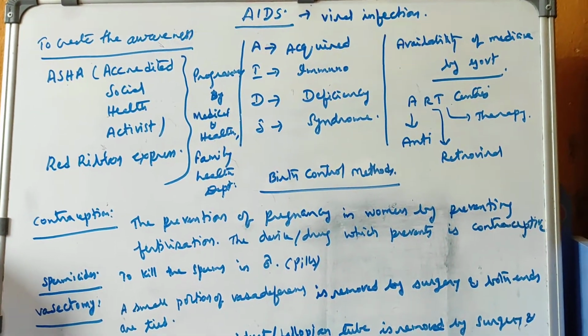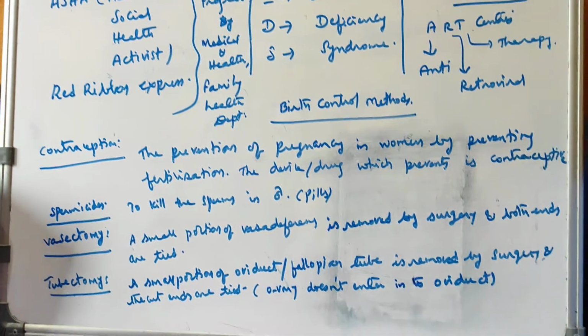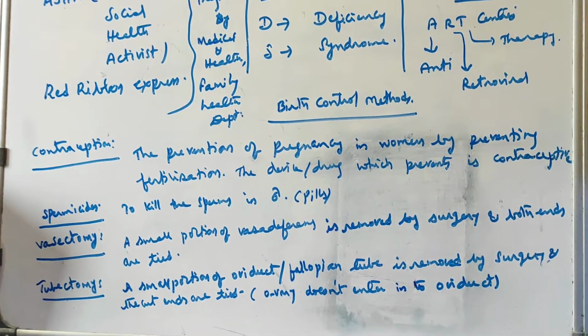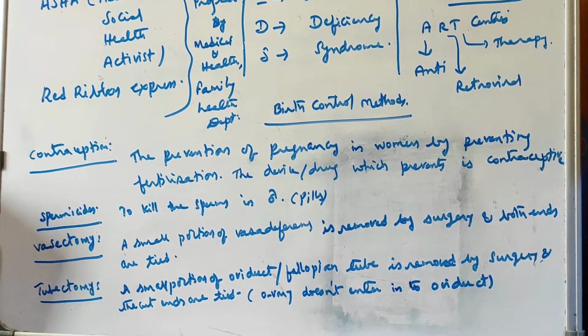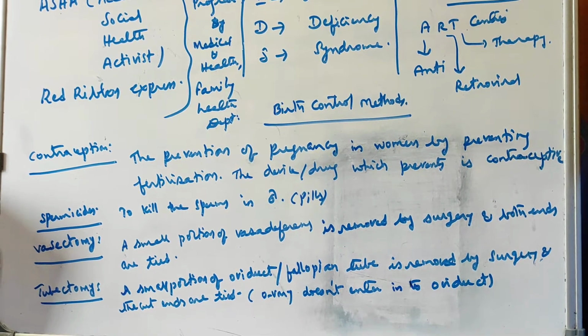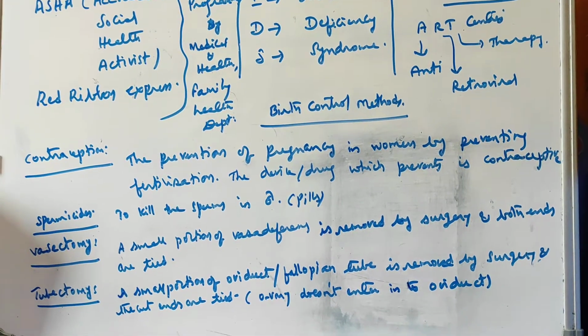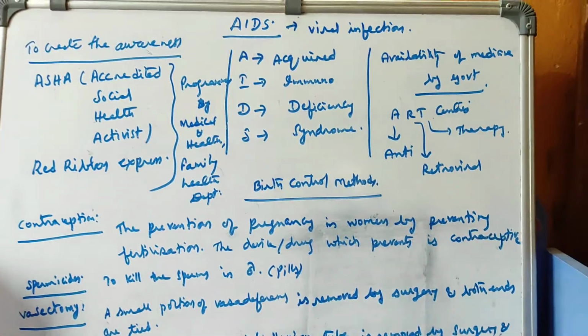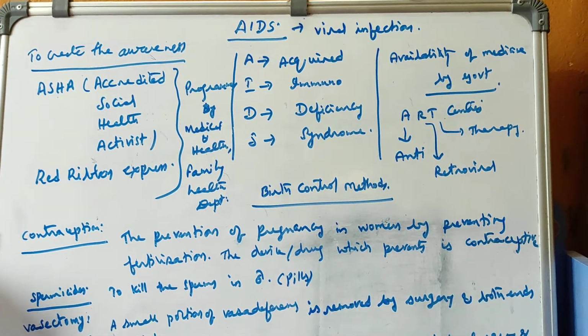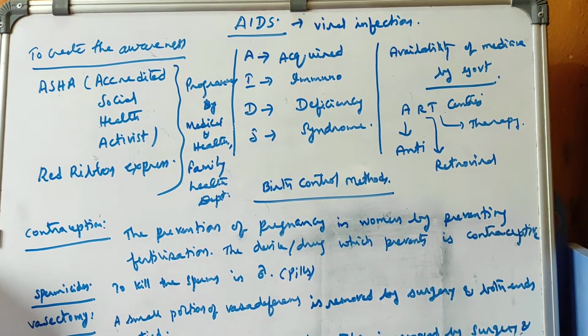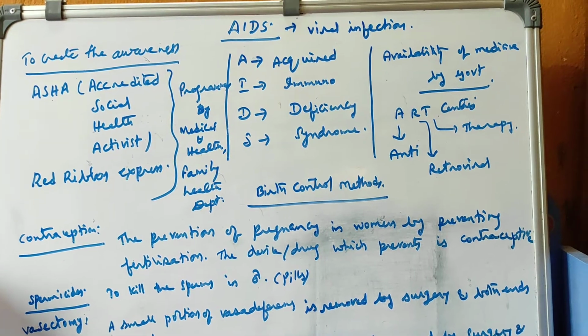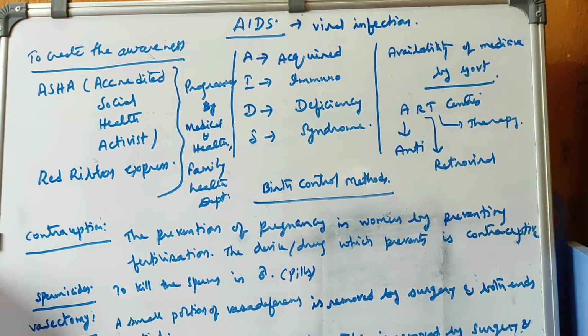So when the fetus is there in the uterus, many people are going for abortions and all. That is feticide. We call it feticide. So if the baby is a girl child, then they are going for this feticide. Actually, it should not be there, and the doctors are not allowed to do this feticide. So abortion should be stopped.